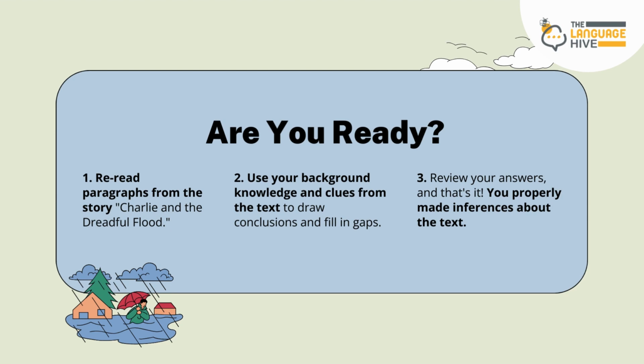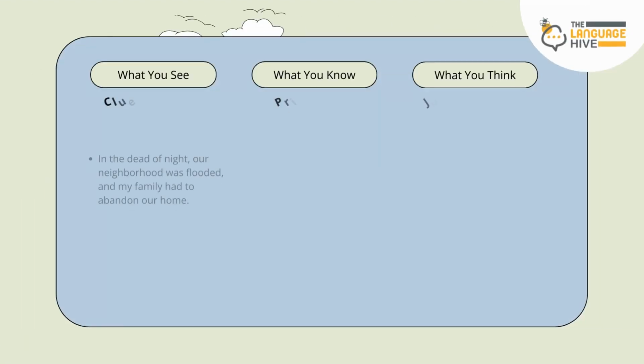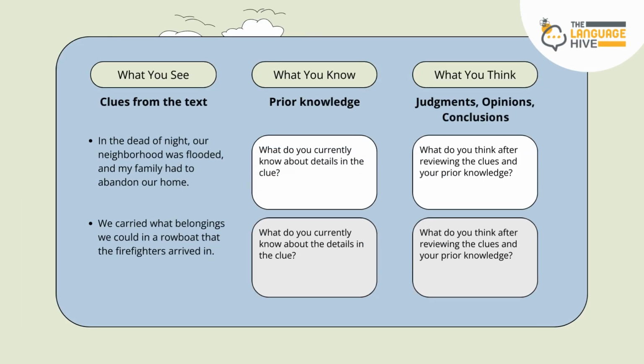Are you ready? Reread paragraphs from the story Charlie and the Dreadful Flood. Use your background knowledge and clues from the text to draw conclusions and fill in gaps. Review your answers, and that's it. You properly made inferences about the text.